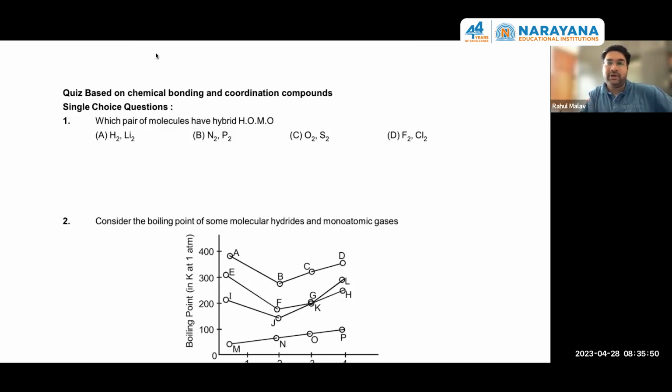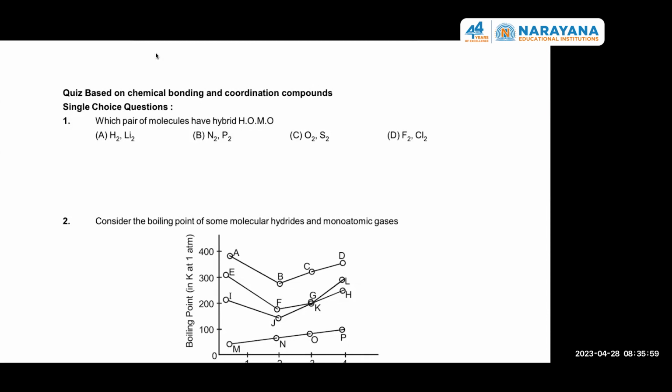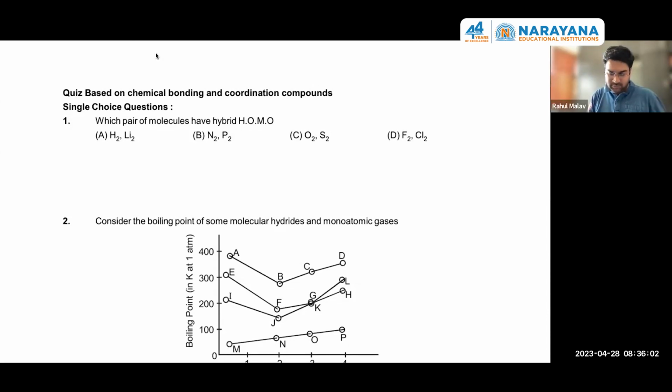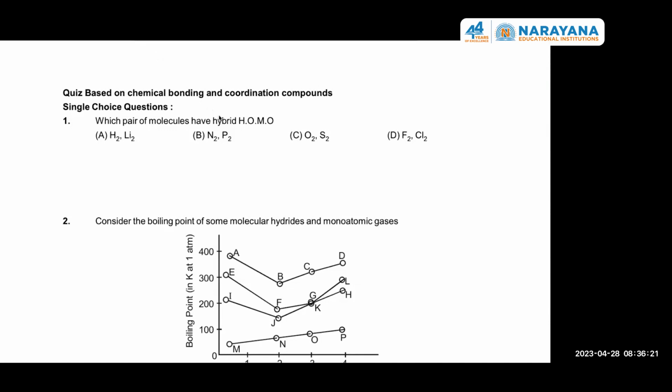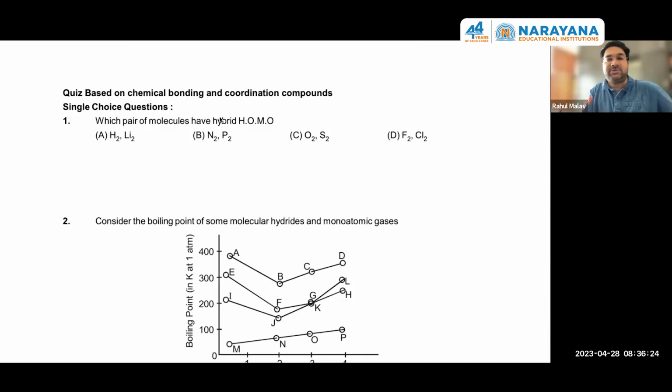Like you can think of wherever sp mixing takes place, sigma bonds are formed by hybrid orbitals, right? No. See, try to think over where sp mixing takes place. In what cases does sp mixing take place? In systems with less than or equal to 14 electrons, sp mixing takes place, except a hydrogen molecule. There is no need of any bond formation in case of hydrogen from sp mixing, right?